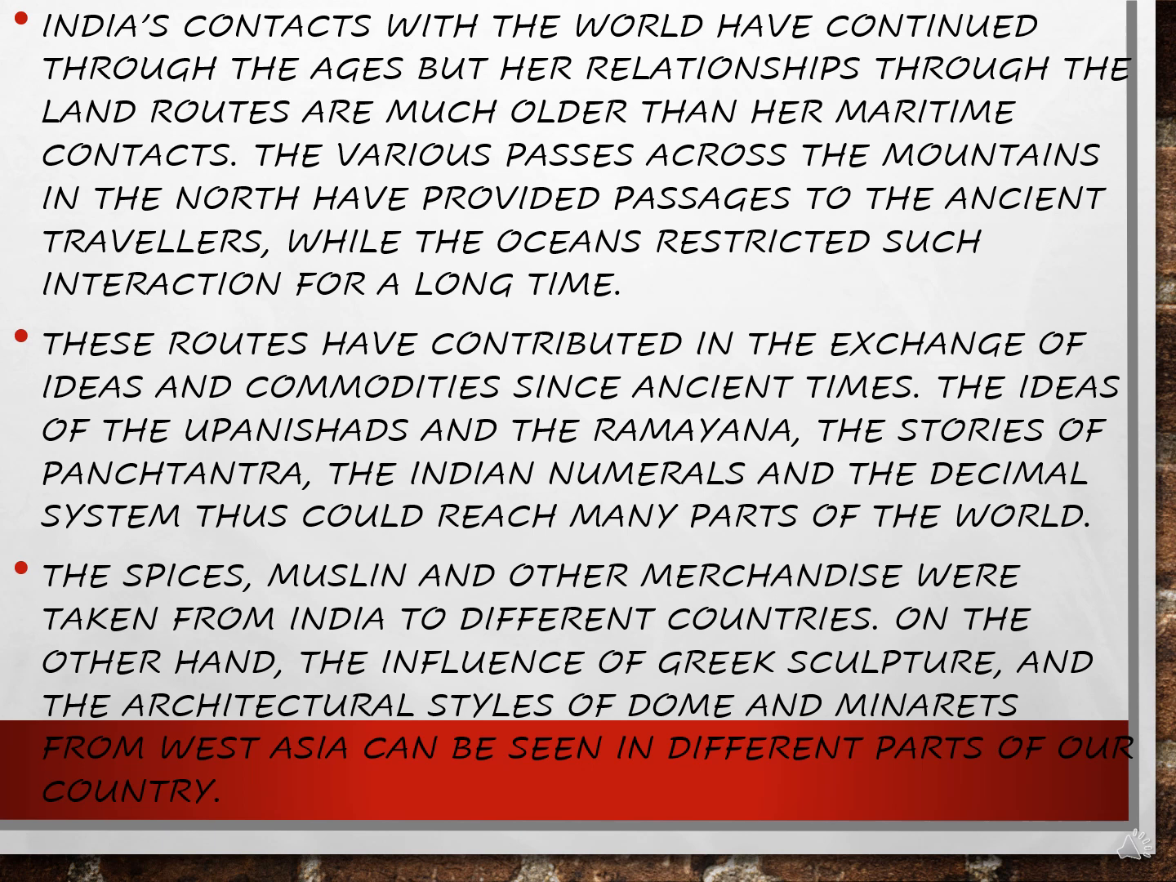The various passes across the mountains in the north have provided passages to the ancient travelers, while the oceans restricted such interaction for a long time. So people earlier traveled through the passages in the mountains. They preferred the land route, children. We all know even the Silk Route, when the Chinese traders came, they used the mountain passages. Then afterwards they found out the sea routes. These routes have contributed to the exchange of ideas and commodities since ancient times.